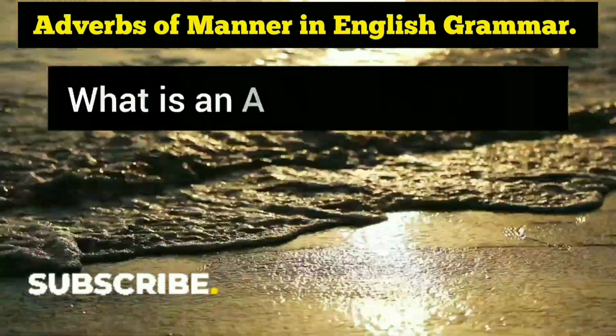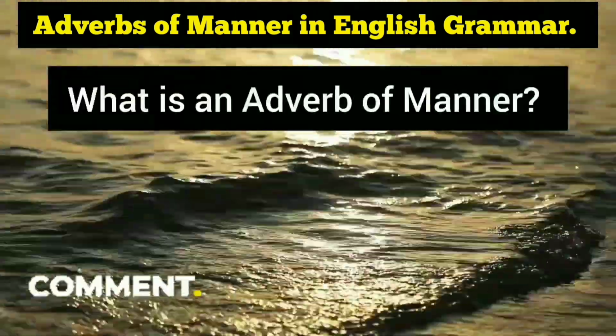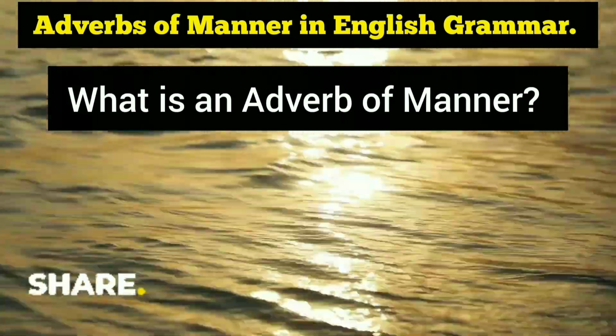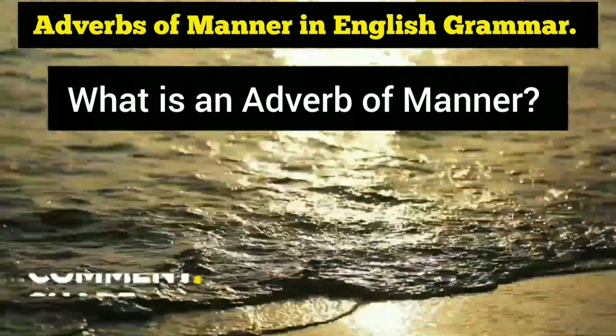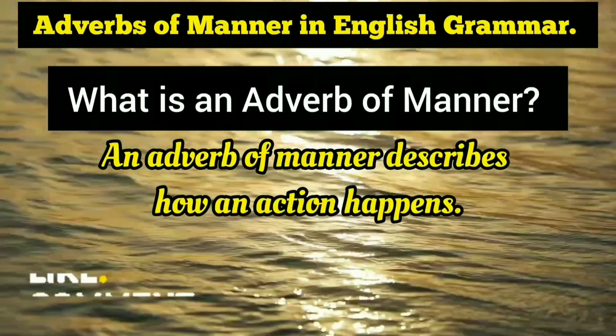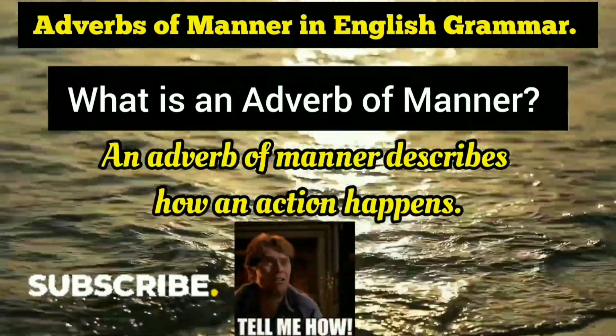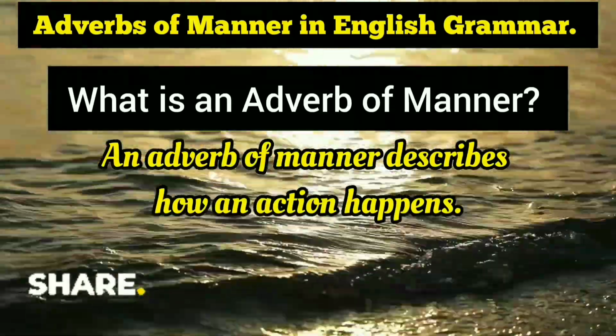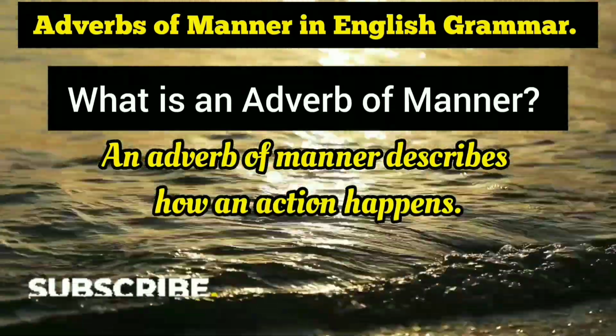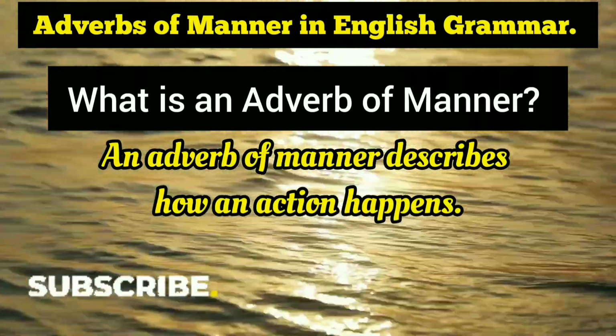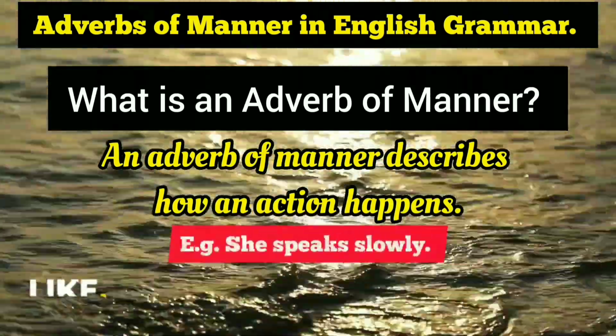Up next I'll also discuss an adverb of manner, so it's going to be easier for you to understand what exactly an adverb of manner is. As you see on your screen, an adverb of manner describes how an action happens. It tells us how an action is performed, in what way, the way an action happens or takes place. The example is on your screen.